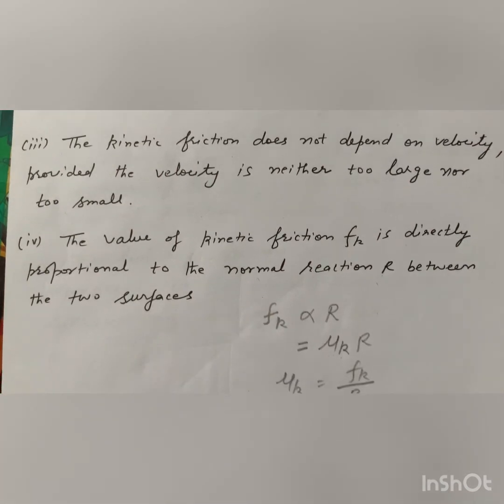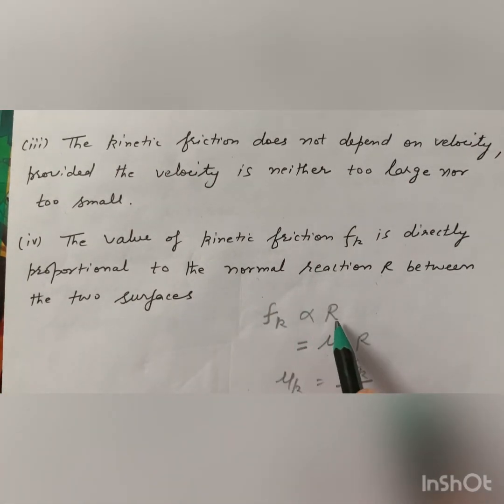Fourth, the value of kinetic friction Fk is directly proportional to the normal reaction R between the two surfaces. So Fk is proportional to R. If we remove this proportionality sign, we write equal to and a constant. This constant mu k is called coefficient of kinetic friction, or mu k equals Fk over R.